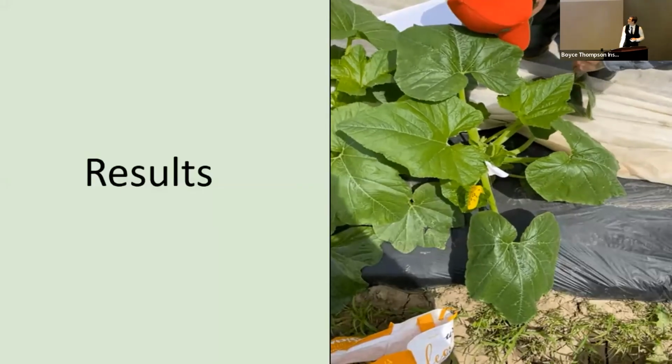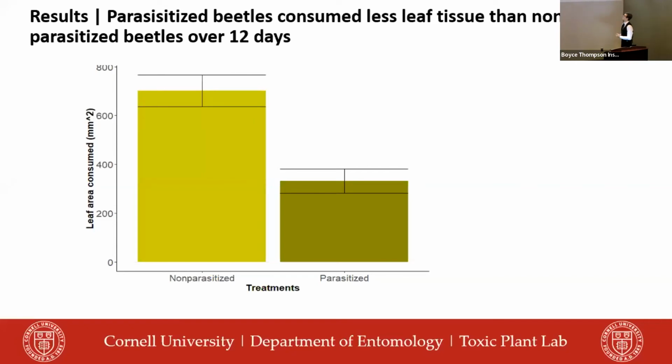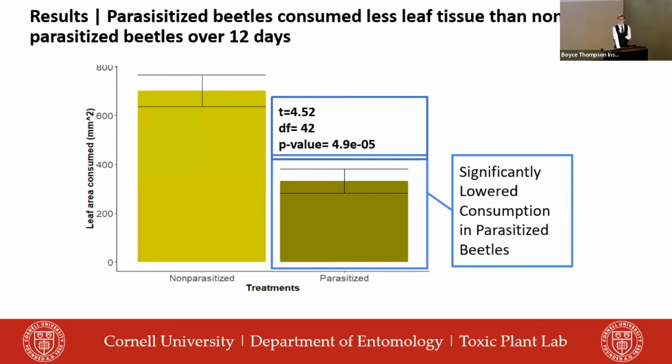So now we're going to go on to some of our really cool experimental results. The first thing that we found was that parasitized beetles consumed less leaf tissue than non-parasitized beetles over 12 days. And we see that these results were significant. We saw that the non-parasitized beetles were eating around the 700 mark, while the parasitized beetles were eating around the 300 to 400 mark.